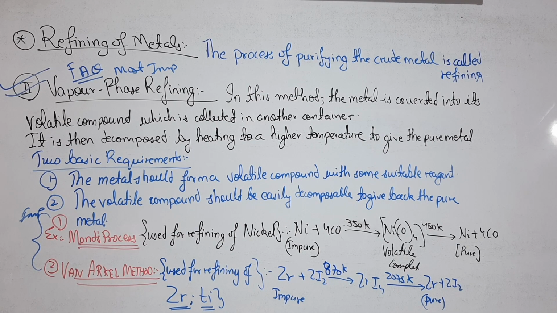Then the Van Arkel method is used for the refining of zirconium and titanium. This type of question has been asked for 1 mark, where refining of nickel is done by one of 4 processes given. So remember, Mond's is for nickel, Van Arkel is for zirconium and titanium. So zirconium plus 2I2 at 870 Kelvin gives ZrI4. It is a volatile compound, and it is decomposed at high temperature to give you the pure zirconium.